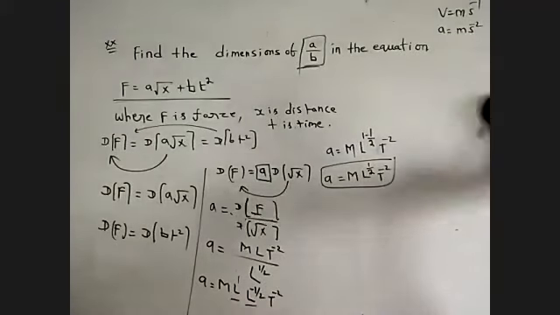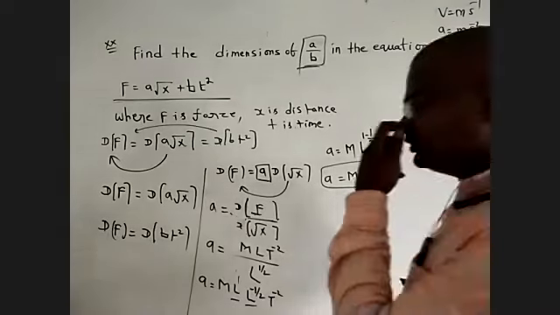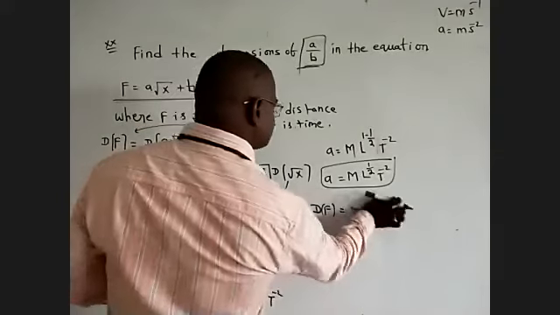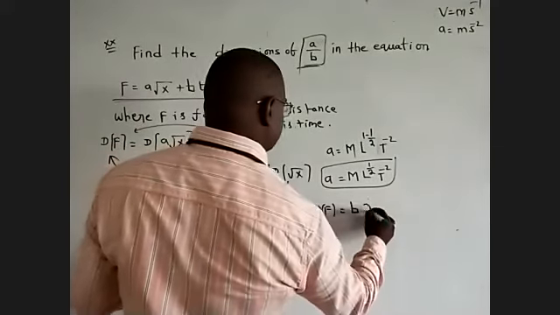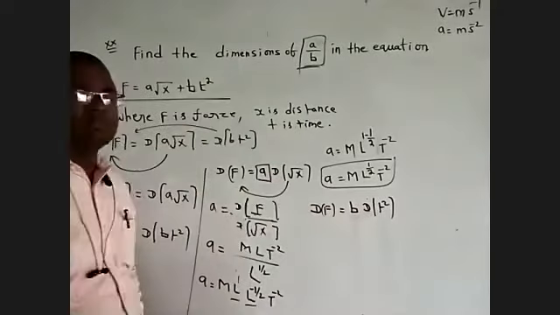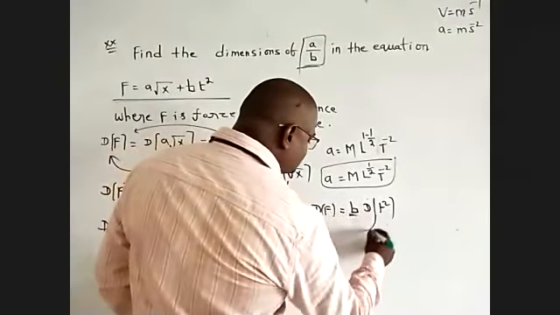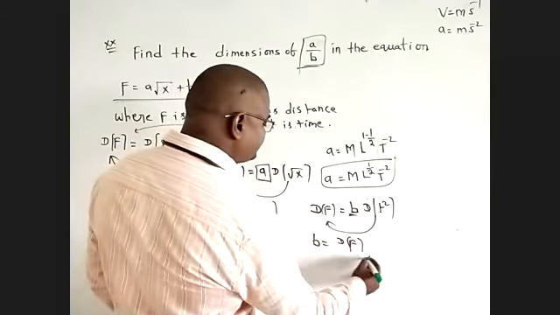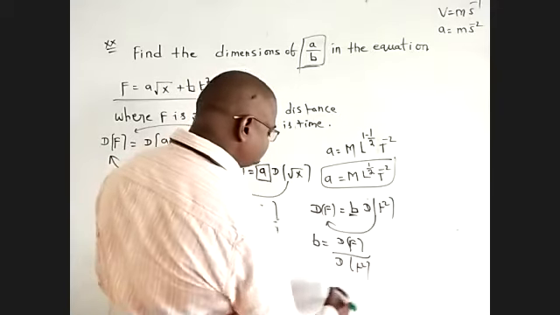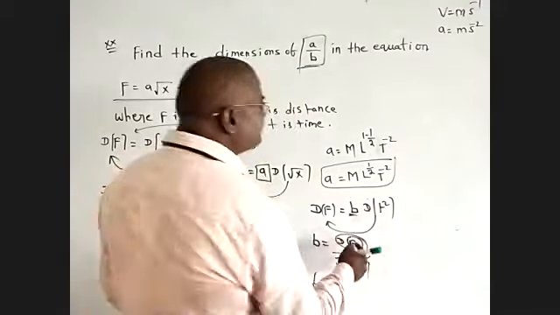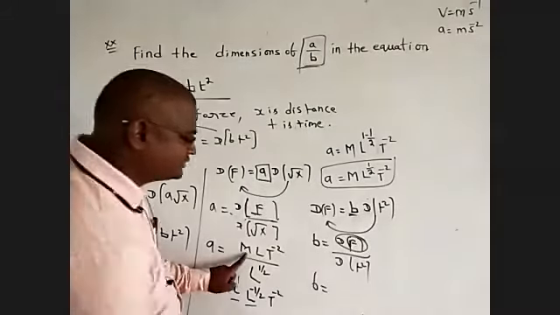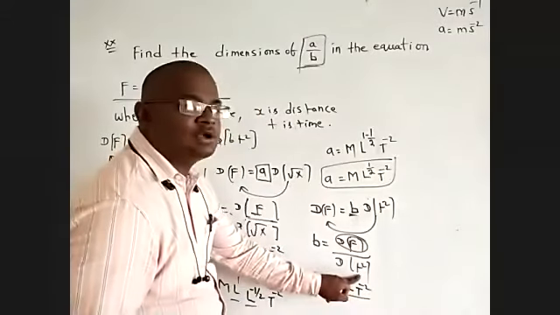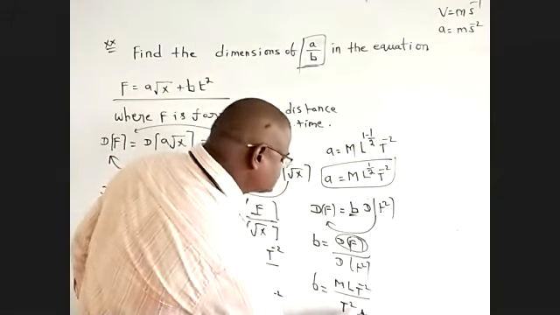Next, I want the b value. The b value comes from the second part. The dimension of F is equal to b t square, where b is a constant. So b is equal to dimension of F divided by dimension of t square. The dimension of force is M L T power of minus 2, and the dimension of t square is T square.